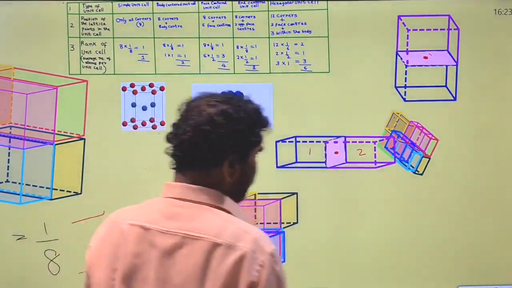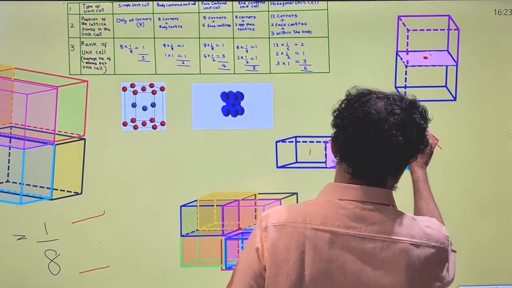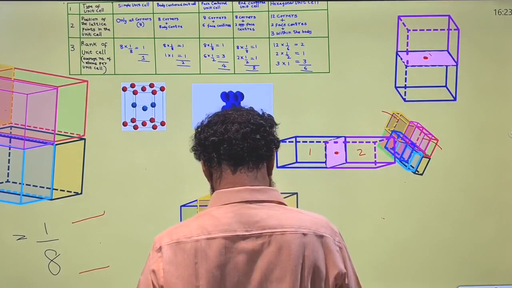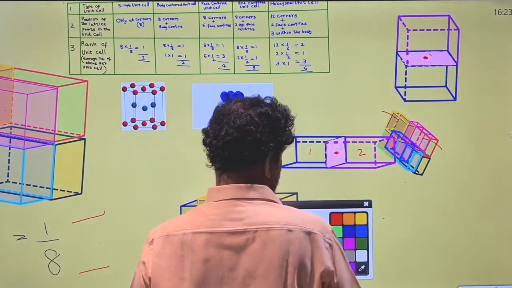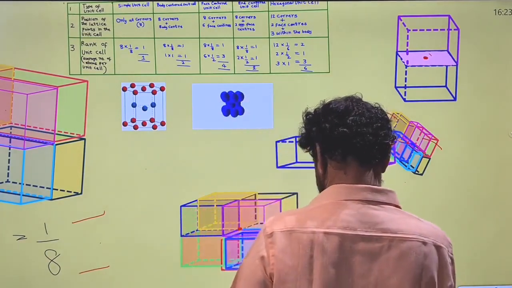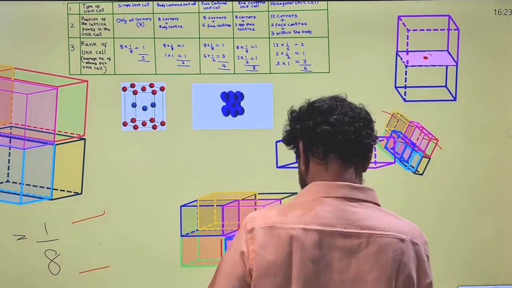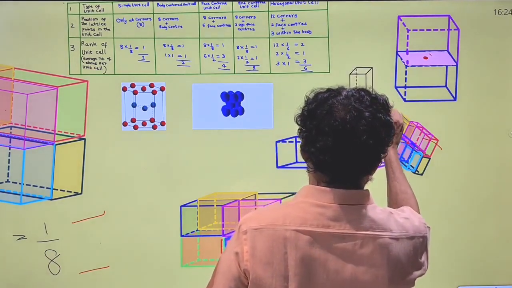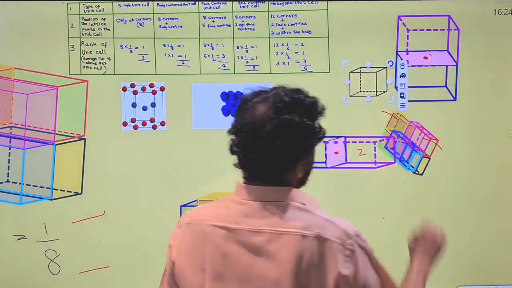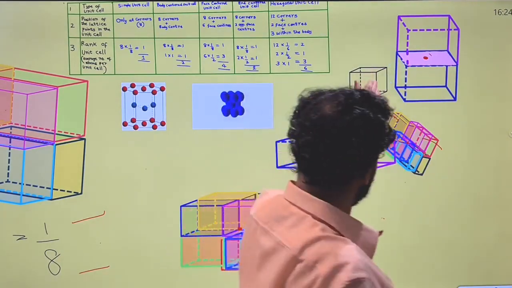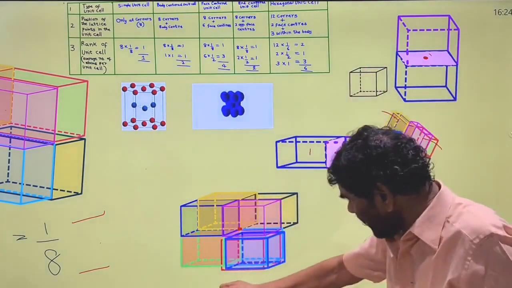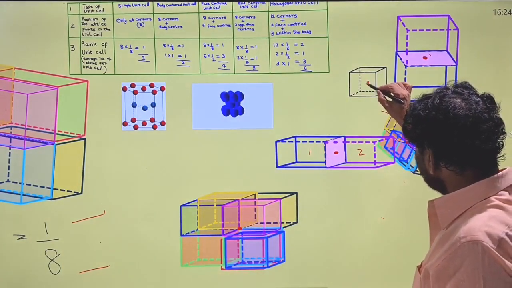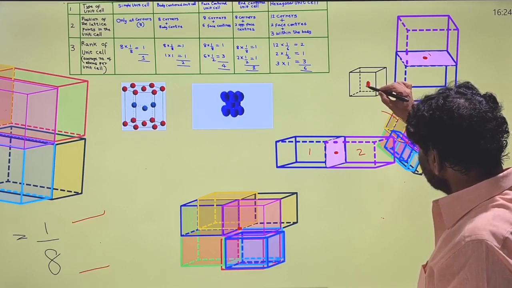Suppose you take this unit cell, and the lattice point is present at the center of the cube or unit cell.